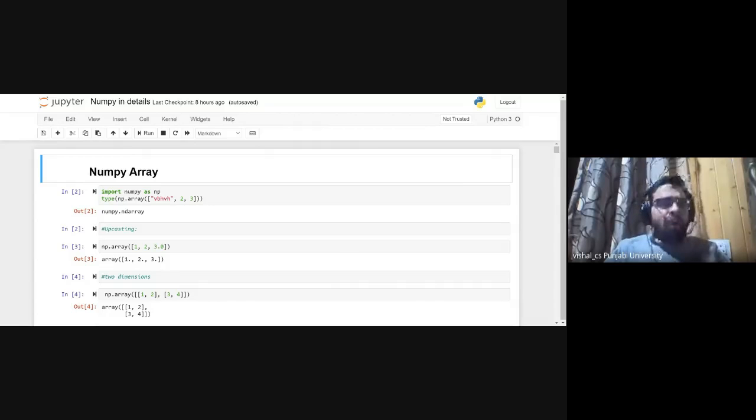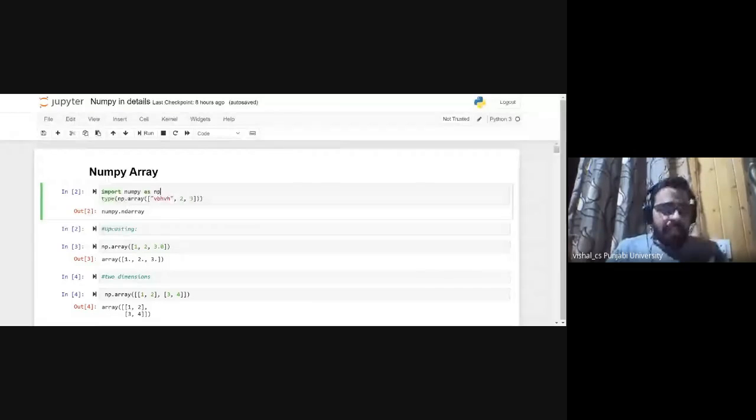So how do we create NumPy arrays? First of all, when we have to use NumPy, we have to import that library by using the keyword import. I have used it here. The thing is, if you have the Anaconda distribution installed, it comes by default with that.